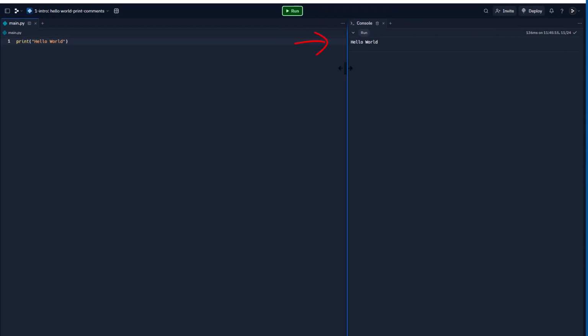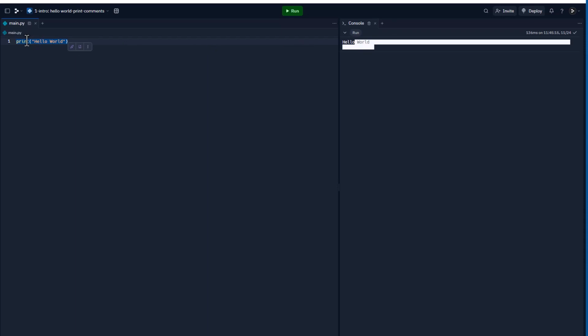And if you notice on this side here, you'll see the result of this. Now we're going to get more into what all this stuff means, but this is the code and this is the result.